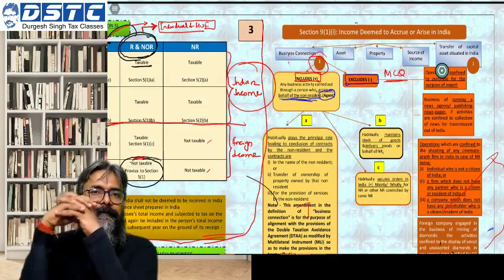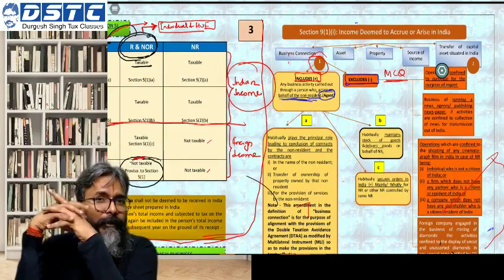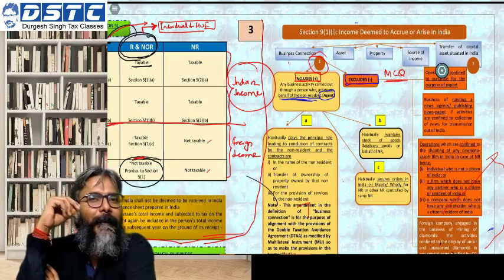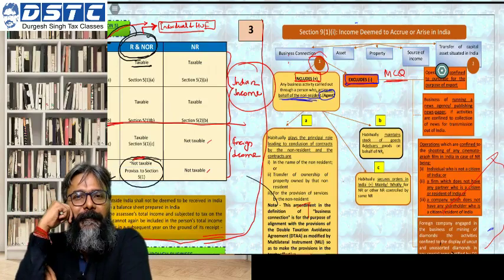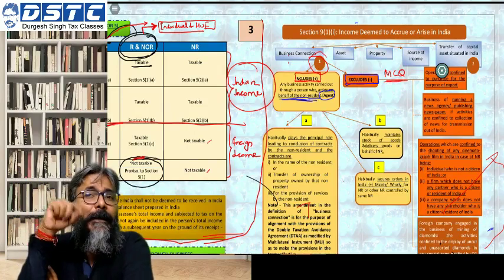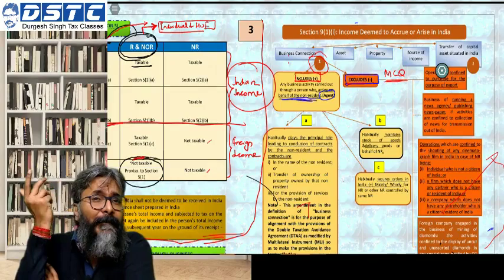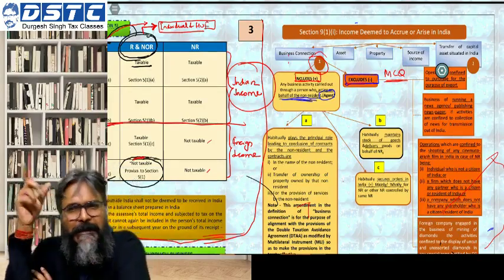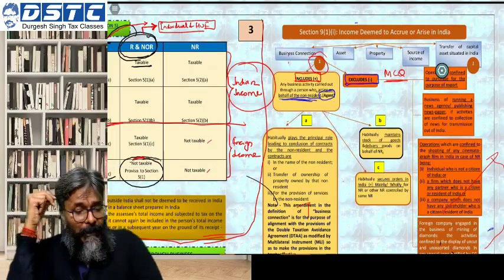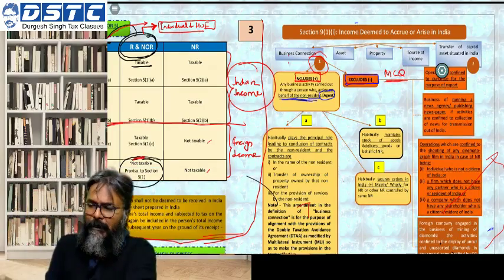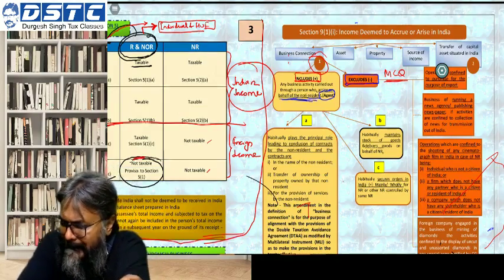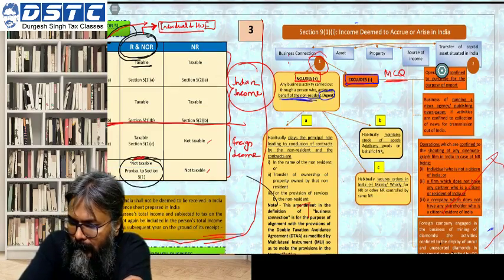I'll give an example. Through example only you will learn. Supposing a non-resident has a branch in India, then that's it. They are doing business in India. If you remember, there is this IKEA departmental store. Are you aware of this IKEA departmental store? It is in Hyderabad. The departmental store IKEA is in Hyderabad.